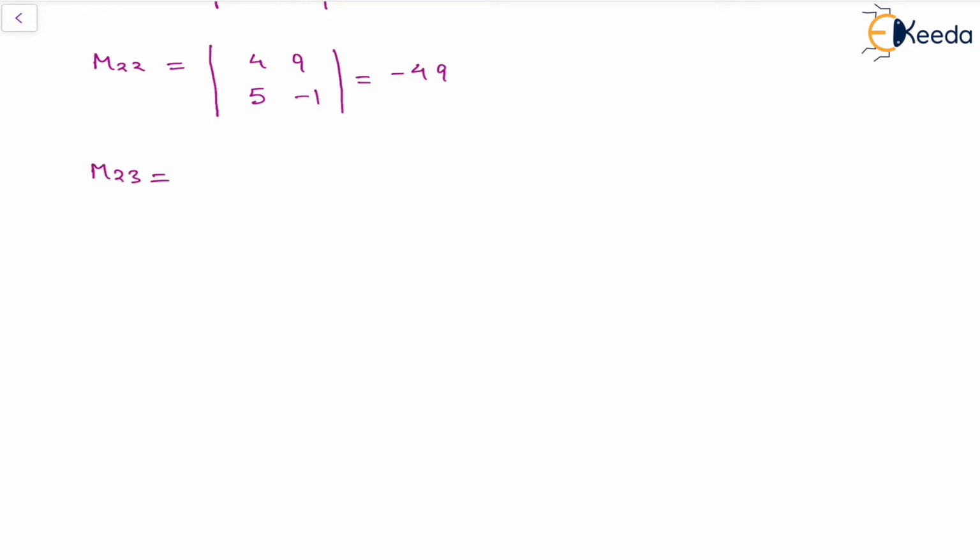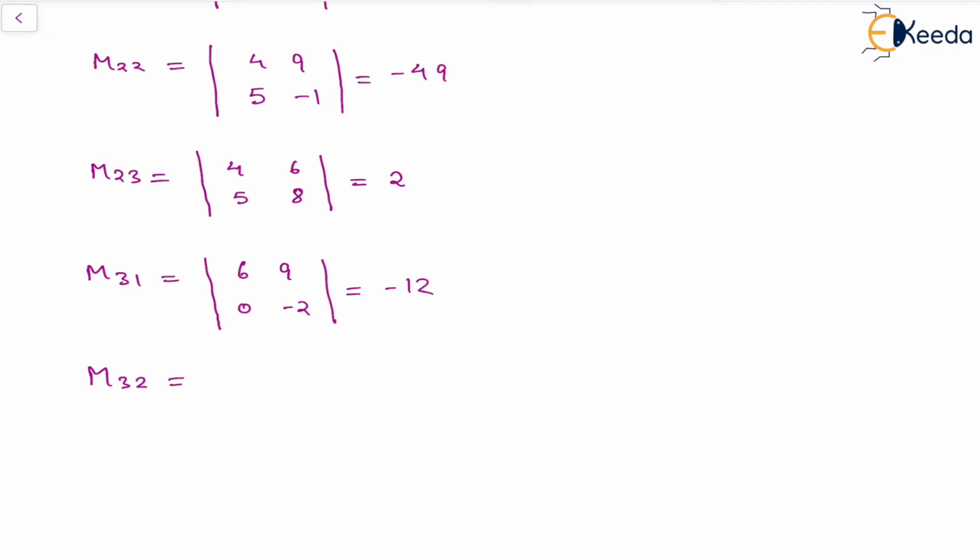M23 will be 4, 6, 5, 8. 4 times 8, that is 32, minus 6 times 5, that is 30, will become 2. Minor 3, 1 will be 6, 9, 0, minus 2, and this is minus 12.